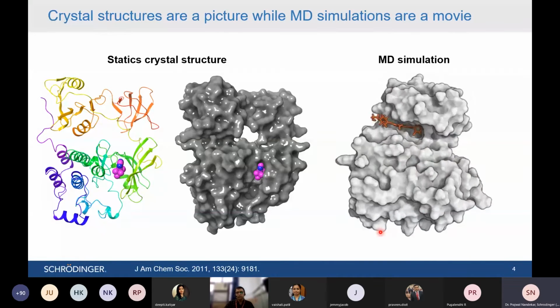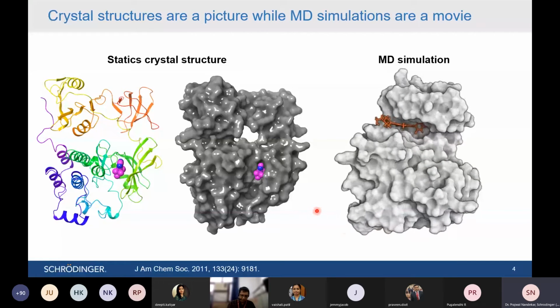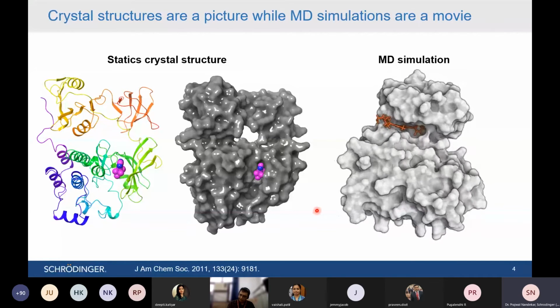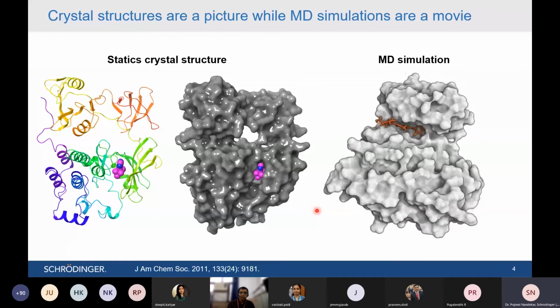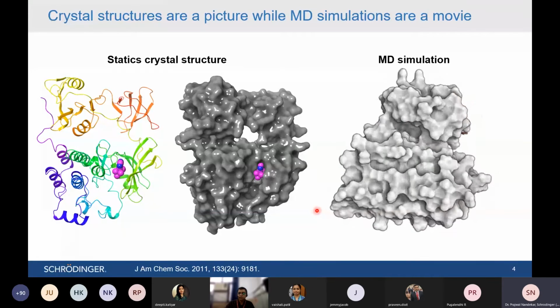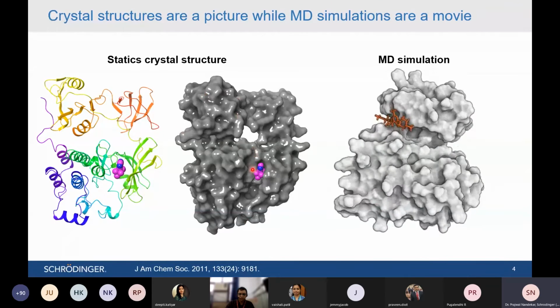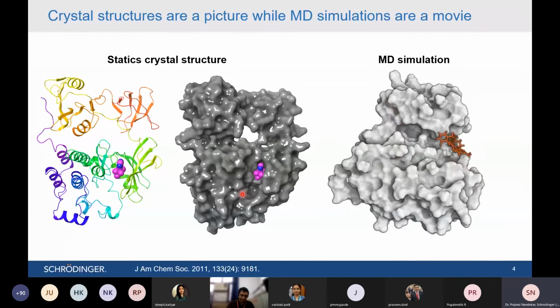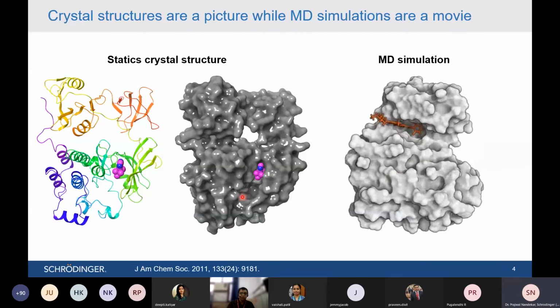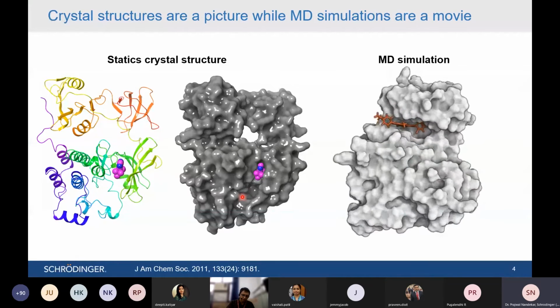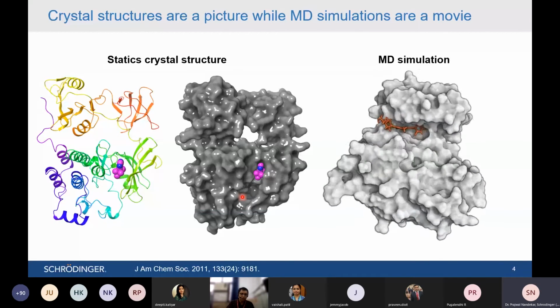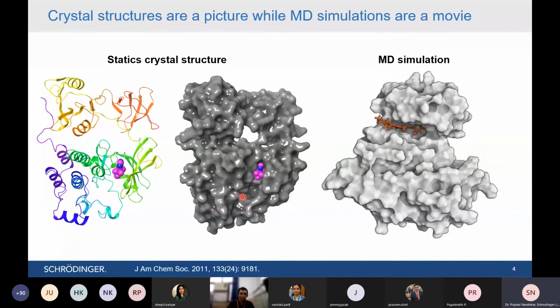So this is what the crystallographer does. They basically stop the movie, pause it, take a screenshot of it, resolve that screenshot and deposit it in the Protein Data Bank in the form of a crystal structure. Though it is an experimentally determined structure, it's a really good starting point, but that is not the whole story. That is not basically a movie.